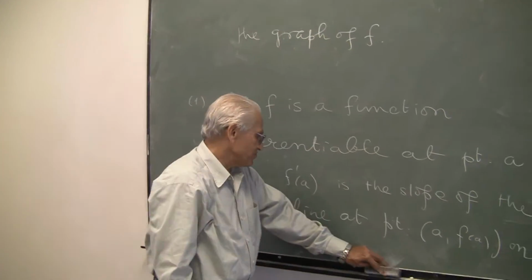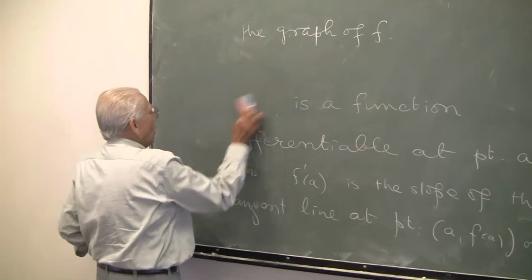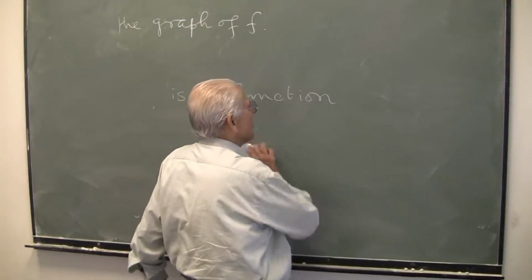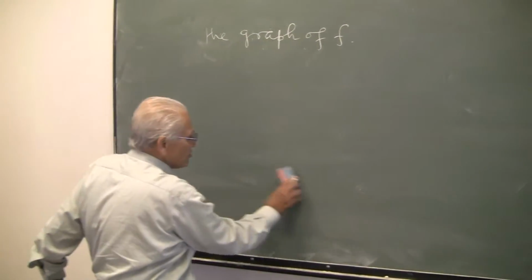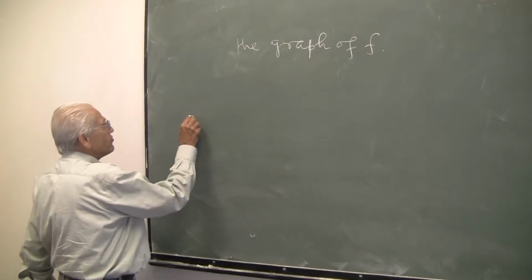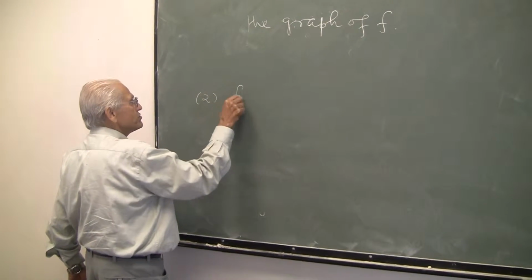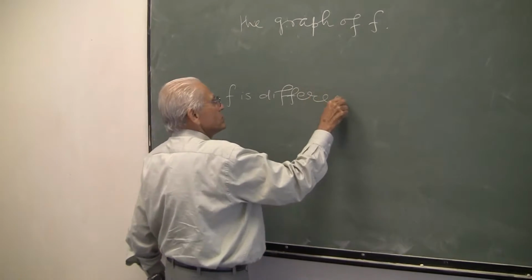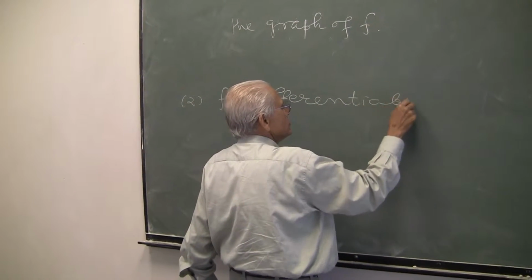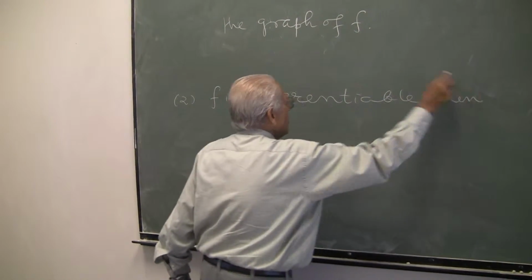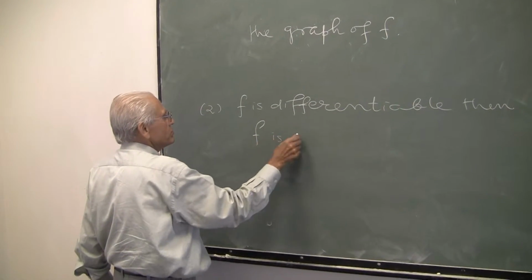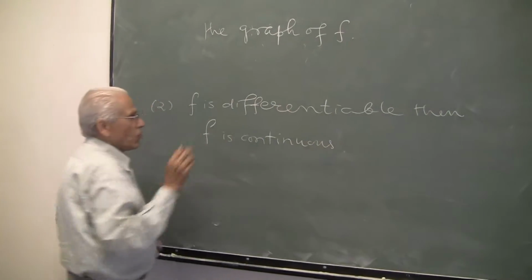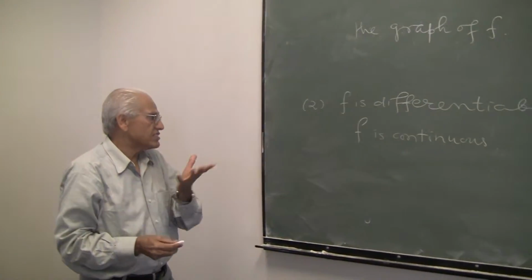Second observation. If f is differentiable, you all know that it has to be necessarily continuous. That's one of the theorems that you studied. If f is differentiable, then f is continuous. Now, the same thing can be written like this.